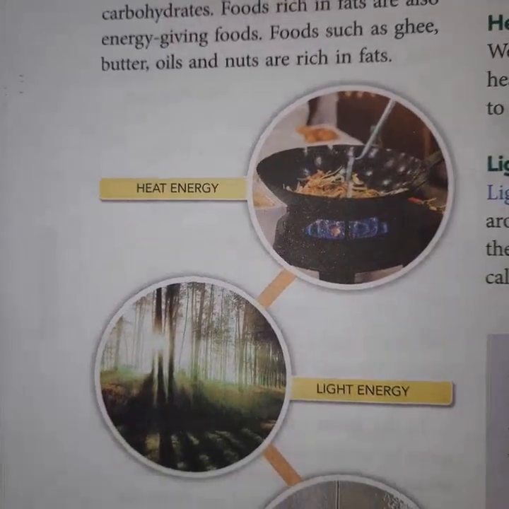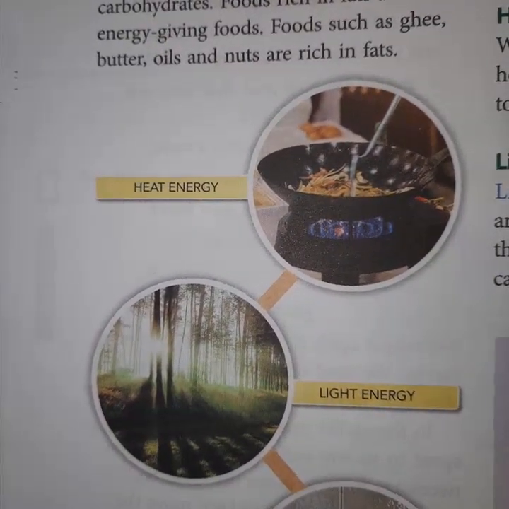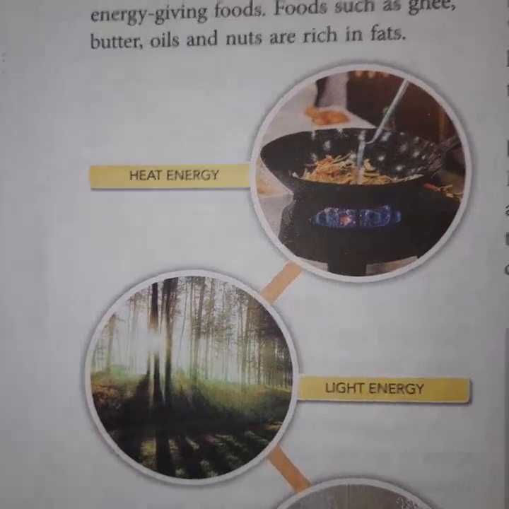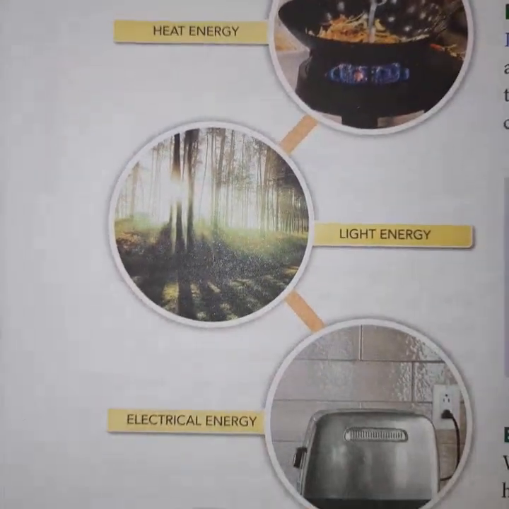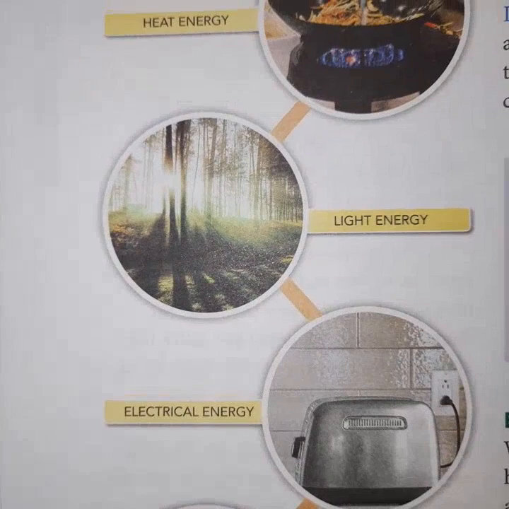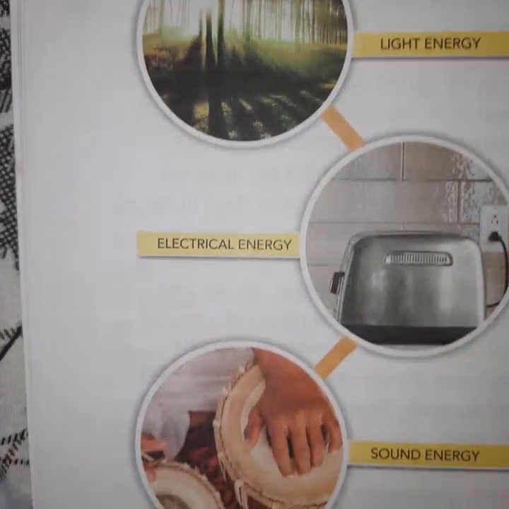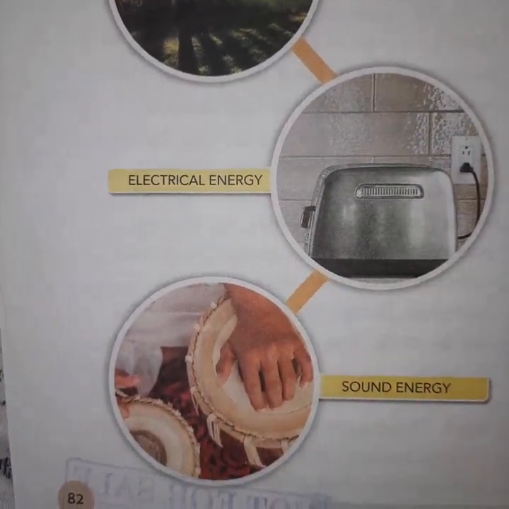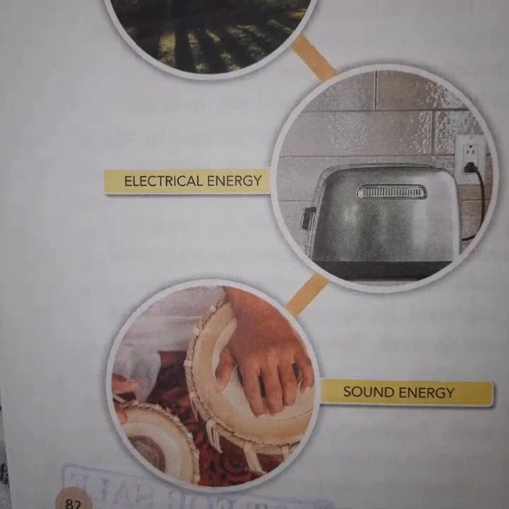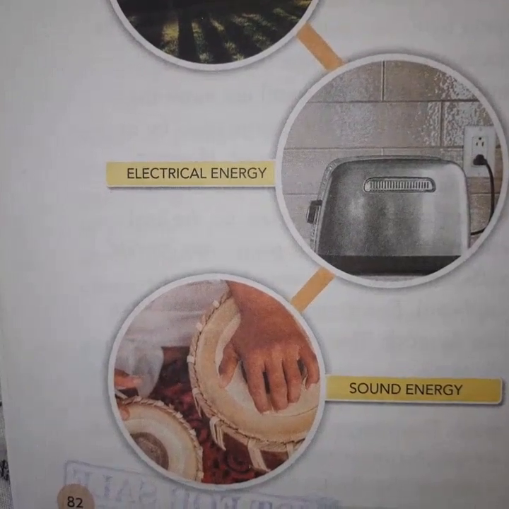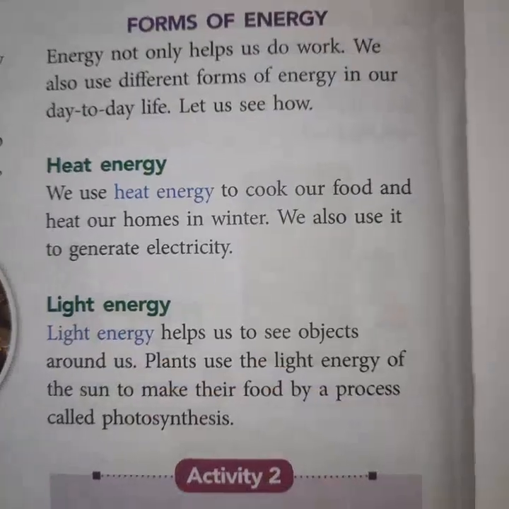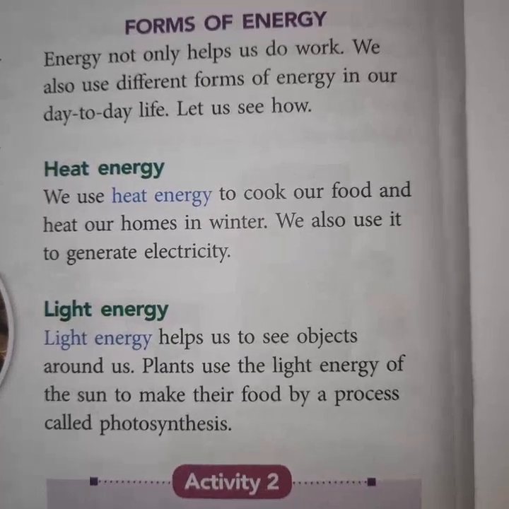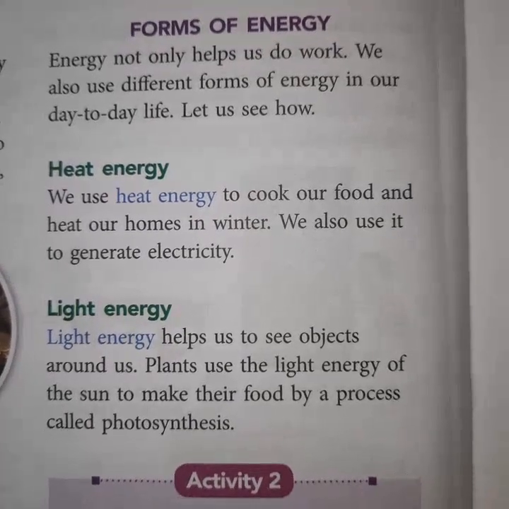So see the types of energy. First is the heat energy. Second, light energy, that is the solar energy. Then electrical energy, meaning electricity, and last is the sound energy. These are the names of the different types of energy. Now see the different forms of energy.